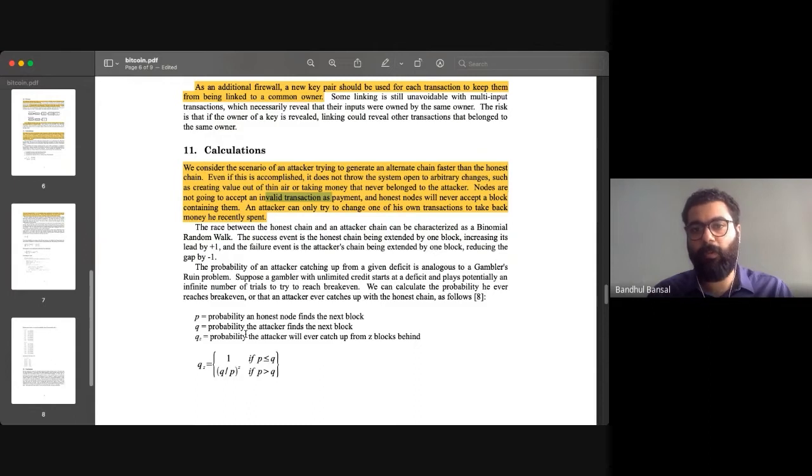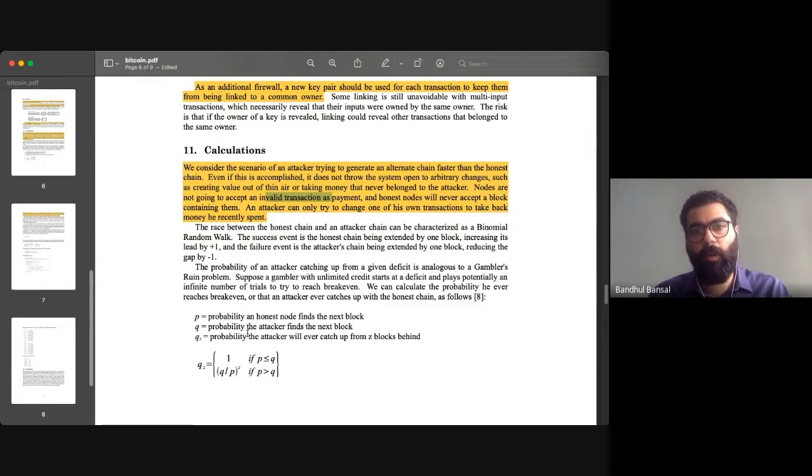If the attacker is able to find the next block first, it will definitely mean something, because he is able to broadcast the block faster than the other honest nodes. And qz is the probability that the attacker will ever catch up if he is z blocks behind.